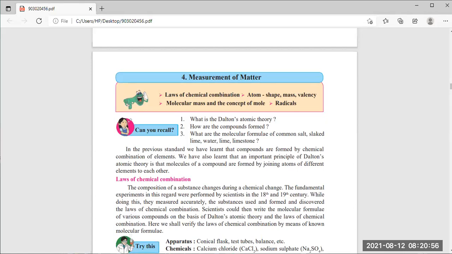About chemical change and physical change, we learned that once a chemical change happens, we can't return it, which means it's an irreversible change. And a physical change is reversible. Suppose we take the example of water. Water can convert into ice, ice can convert into water, and this water can convert into steam. But once a chemical change happens, it's impossible to convert it back into the original substance.